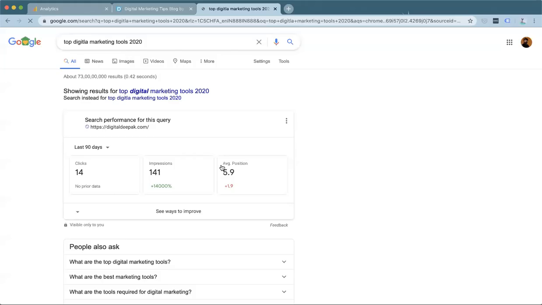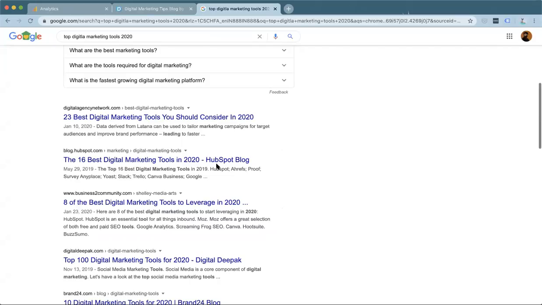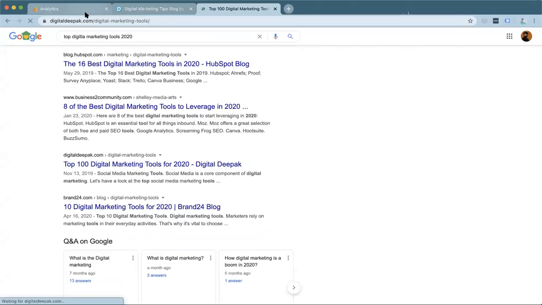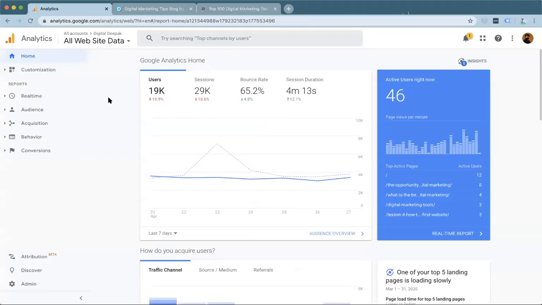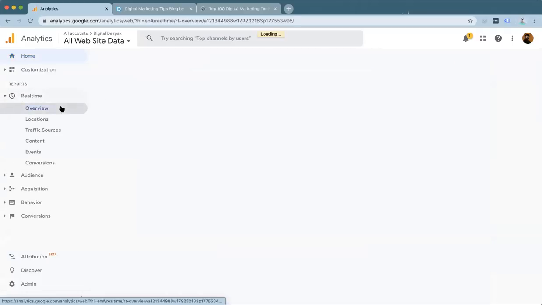So what I want to show you, for people who do not know Google Analytics, is a small thing. Google Analytics is the tool which helps you track visitors that come to your website every day. This also helps you track visitors in real time.